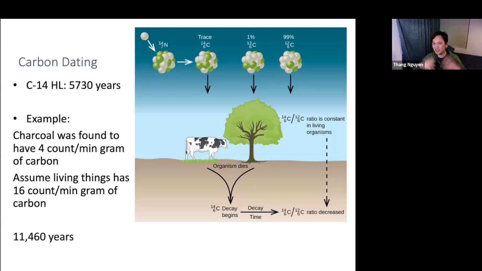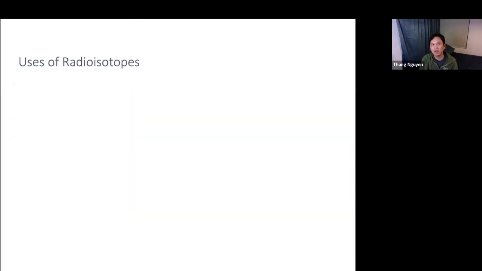And so this technique can go up to 50,000 years, because there is a limit to how useful it can be. Once you go beyond 50,000 years, you have to use other isotopes in nature. Okay, so that's how carbon dating works.